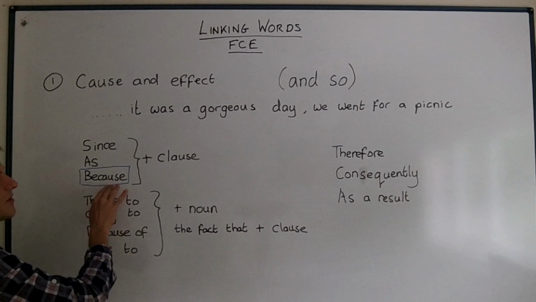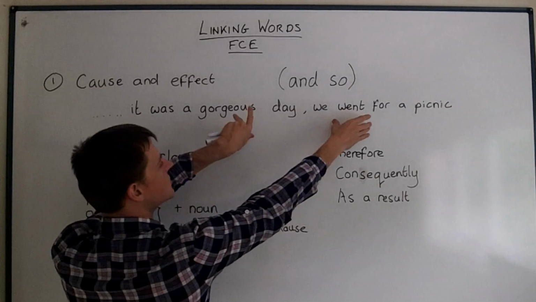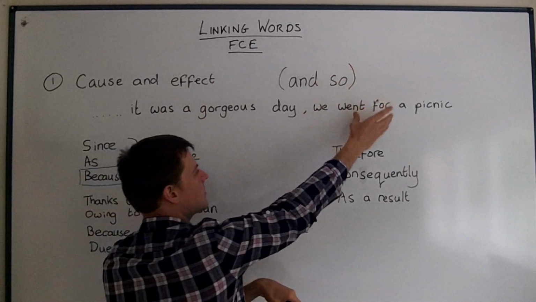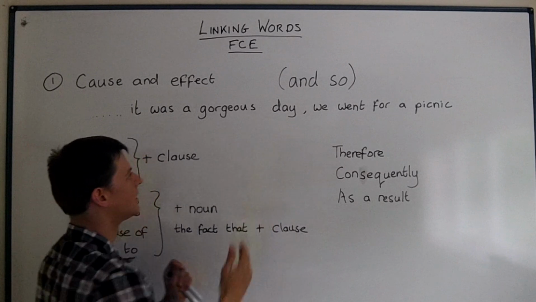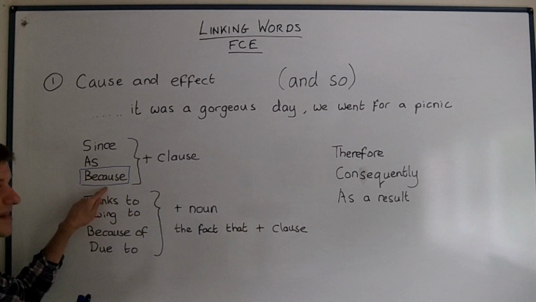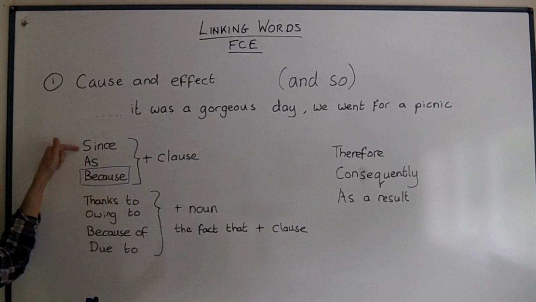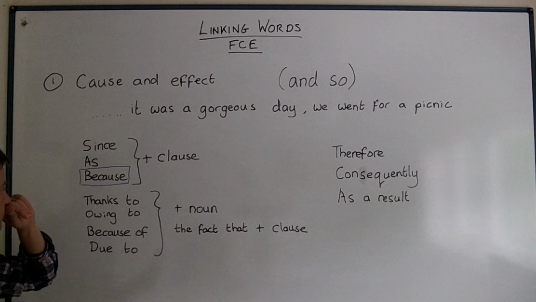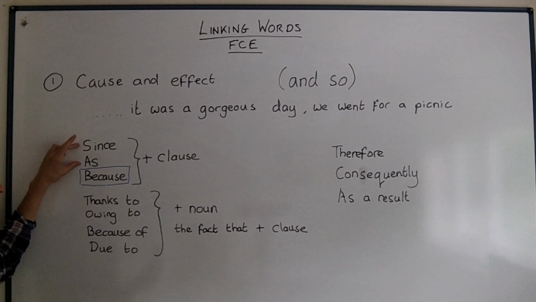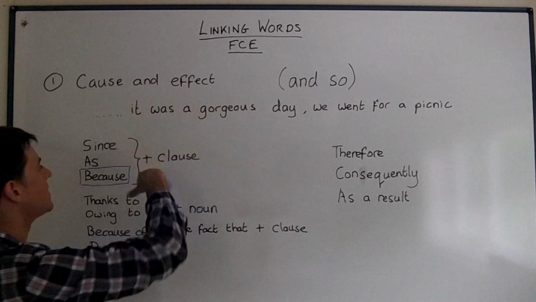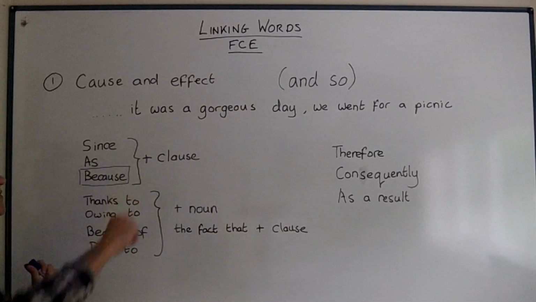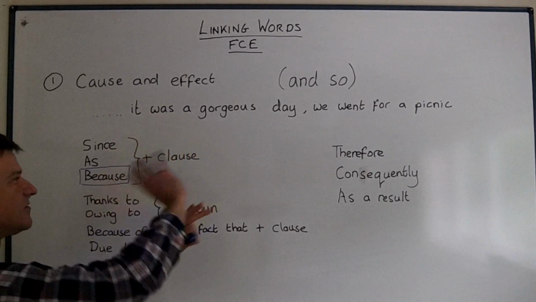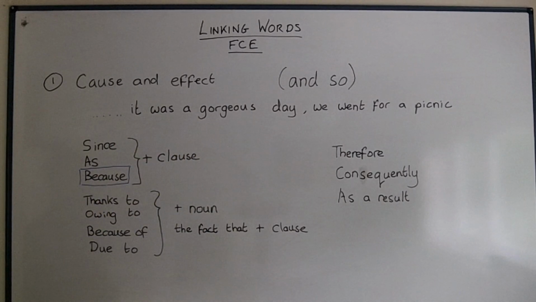However, with because, I think it's more common for us to actually change the sentence around and say, we went for a picnic. Why? Because it was a gorgeous day. Okay? I think it's more common in the middle of the sentence because, but since and as work well here. We can do the same with since and as, so we can say we went for a picnic since it was a gorgeous day. We went for a picnic as it was a gorgeous day. So there is some flexibility with the sentence structure.